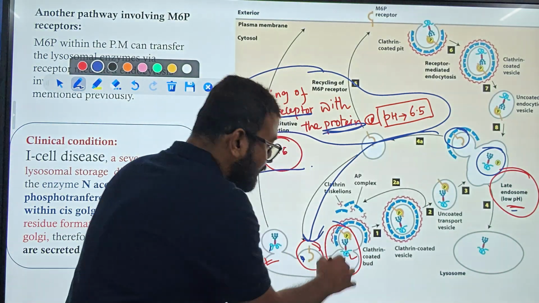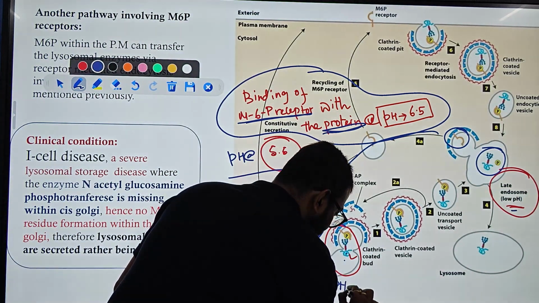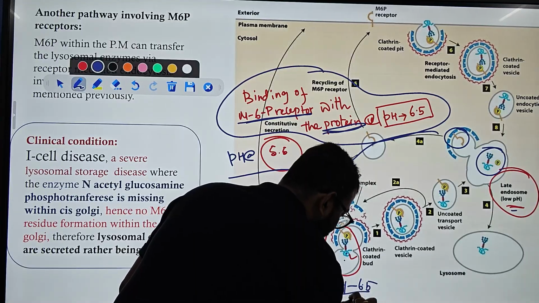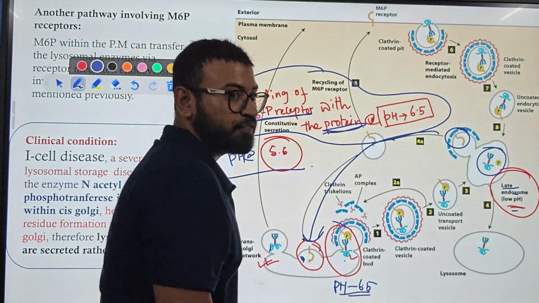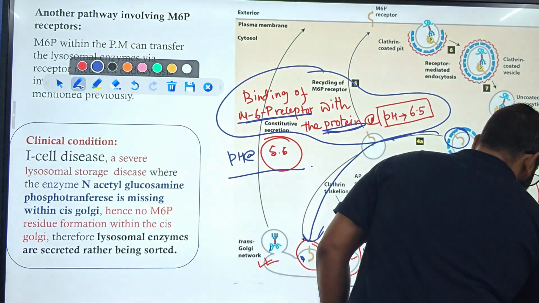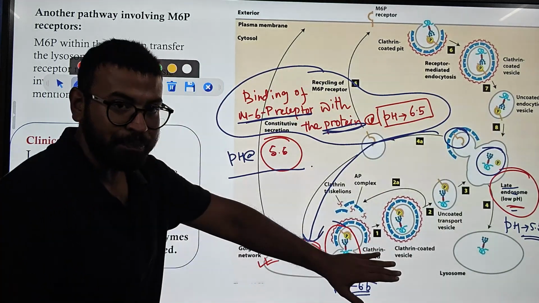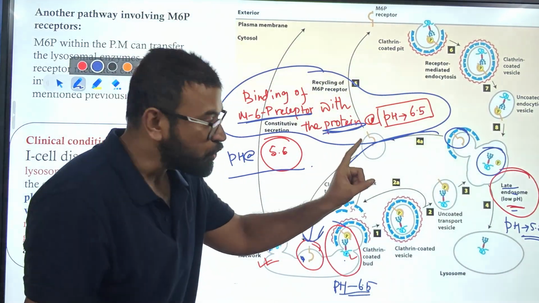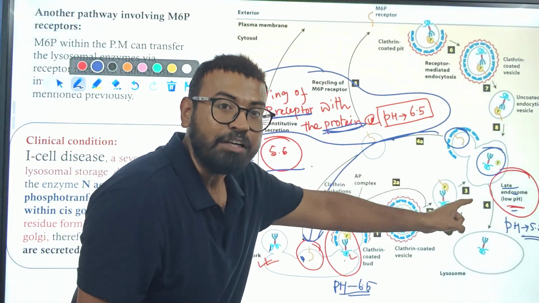This binding takes place at pH 6.5, but the late endosome, which will eventually form the lysosome, has a pH of nearly 5.5. So this low pH cannot hold our protein with its receptor.